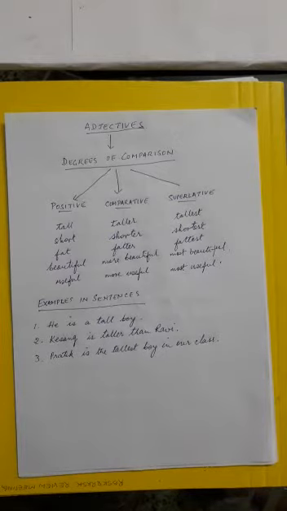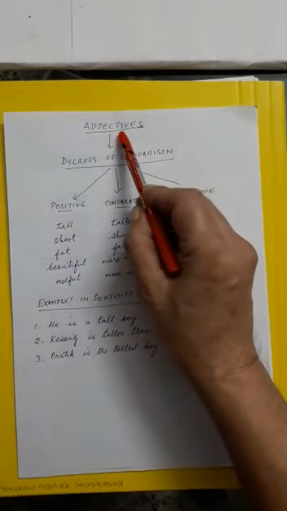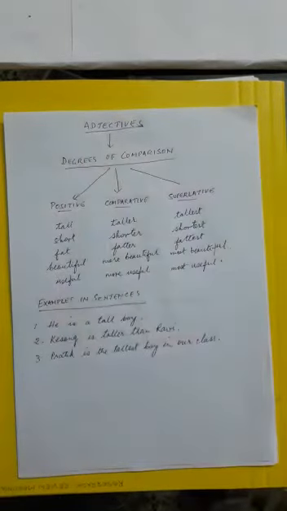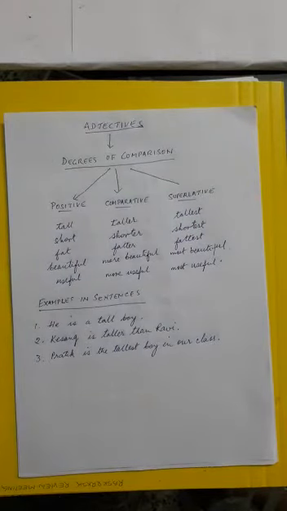Okay? Now let's go on to today's lesson. Today's lesson will be on adjectives. Okay? You have done adjectives before. So today we'll deal with the degrees of comparison. This also you have done before.